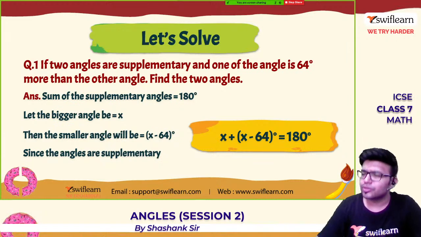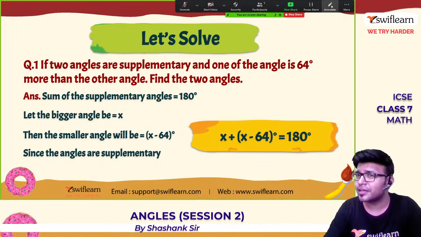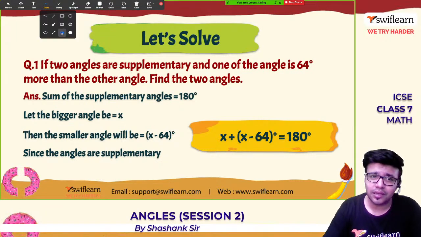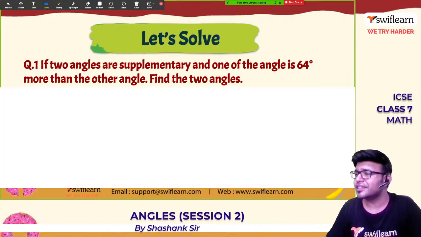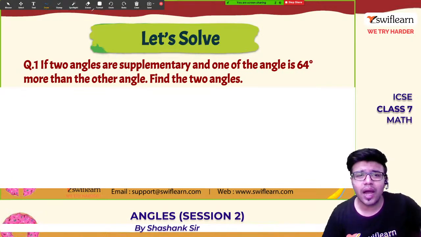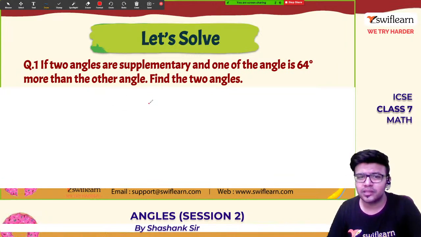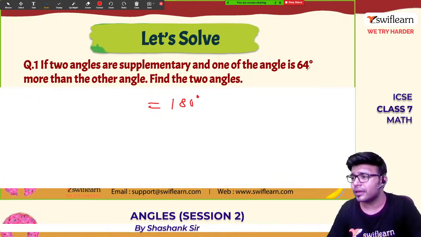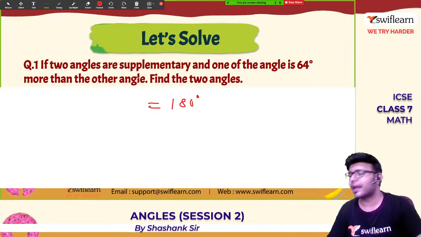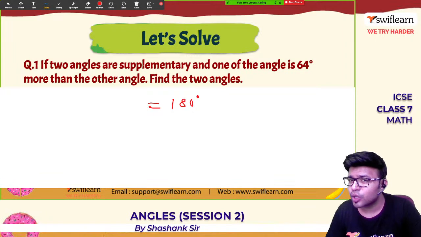So they have solved this by their method. Let me solve by my own method, the easiest method. ओके शशांक सर का स्पेशलिटी यही है. जो भी प्रॉब्लम है इजीली सॉल्व करते हैं इजी मेथड से. If two angles are supplementary, दोनों एंगल सप्लीमेंट्री है बोल दिए हैं, means they add up to 180 degrees, and one of the angles is 64 degrees more than the other angle. 64 degree ज्यादा है. More means what? More means plus. Find the two angles.